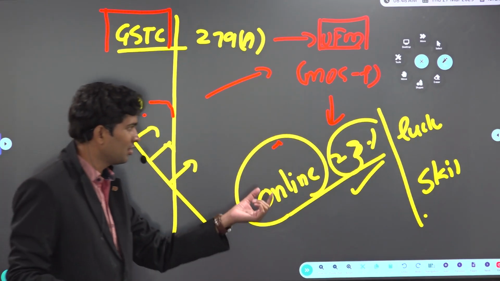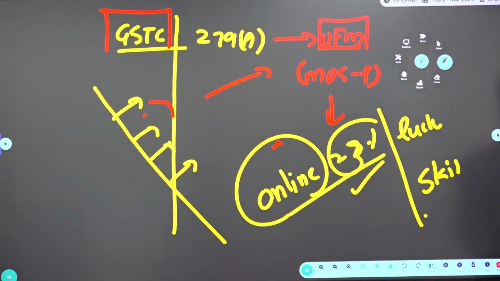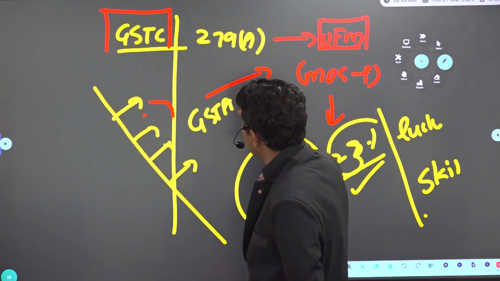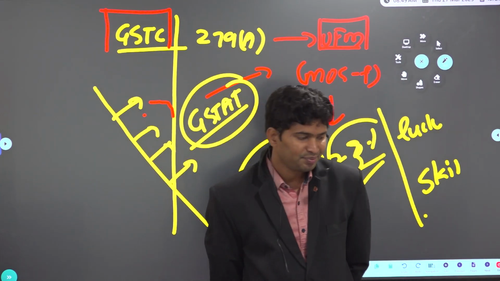So many issues are going on right now. The GST Council decided that on online games, 28% GST will be collected, both on games of luck as well as games of skill. And the GST Appellate Tribunal is established. What is the GST Appellate Tribunal, sir?